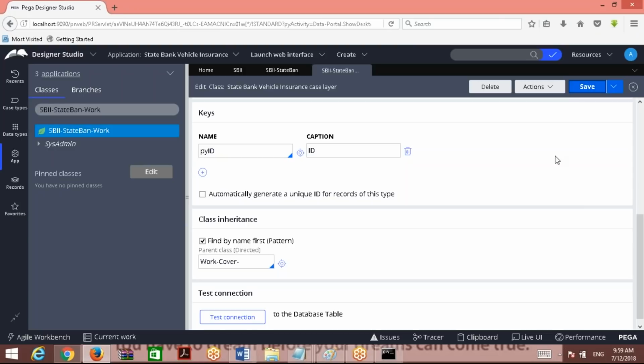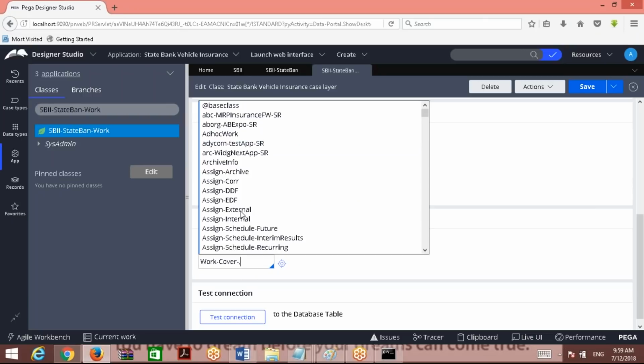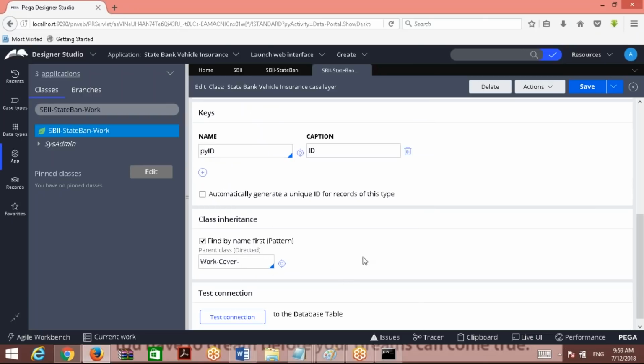Only one class can be specified here. If you specify one class, comma, another class, what happens? Compilation error. So in direct inheritance, you can specify only one class. In pattern inheritance, how many are there in the pattern? Multiple are there. It's not limited to 3. Can I not increase that? Multiple can be there. Okay, this is clear. Pattern inheritance means a class which has previous classes concatenated with a hyphen. Direct inheritance means the class specified in the class rule form under the drop down parent class directed. That is where you define direct inheritance.